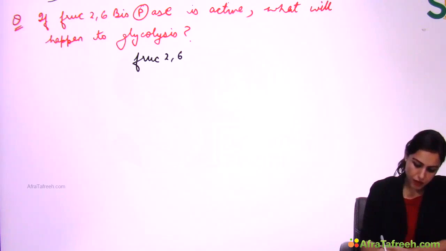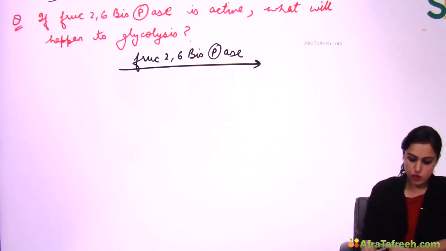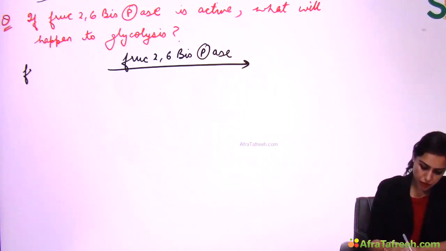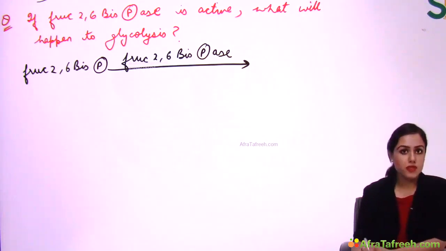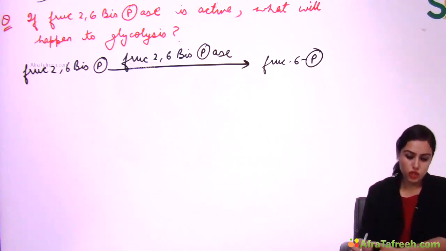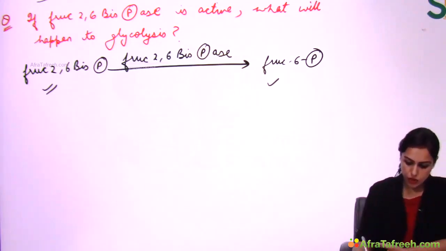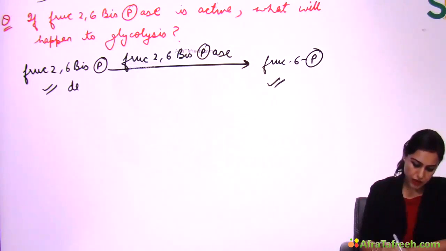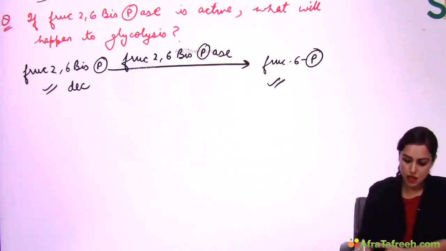See, this enzyme, fructose 2,6-bisphosphatase. When this enzyme is working, the substrate will be converted to product. What is the substrate of this enzyme? The name of the enzyme tells you the name of the substrate. Fructose 2,6-bisphosphate is the substrate, and fructose 6-phosphate is the product of this reaction. So more and more substrate gets converted to product when this enzyme is active. The substrate, fructose 2,6-bisphosphate, decreases. But on the other hand, fructose 6-phosphate, the product of this reaction, will increase, right?